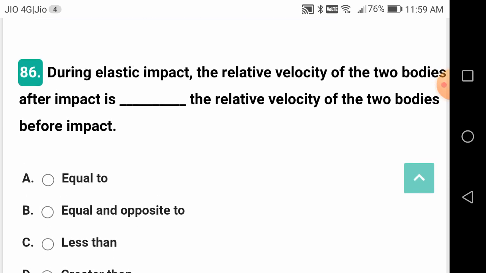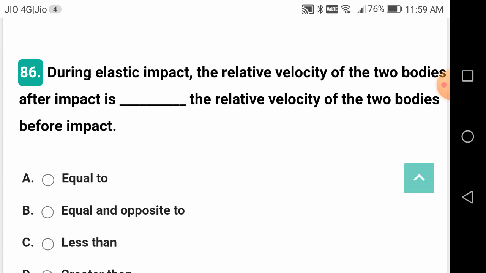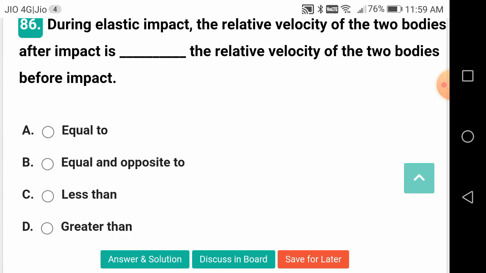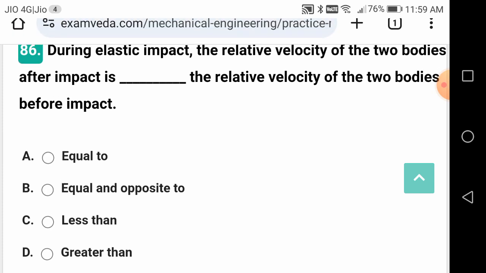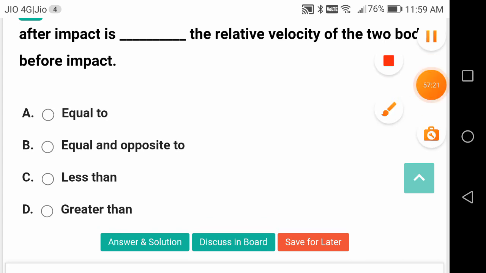In the elastic impact, friends, momentum and kinetic energy both are conserved. That means the sum of the kinetic energy before the impact should be equal to the sum of the kinetic energy after the impact. Similarly, the sum of the momentum of the two bodies before impact should be equal to the sum of the momentum of the bodies after impact. These two principles hold good in elastic impact or collision. So, whenever you get elastic, go for equal and opposite.